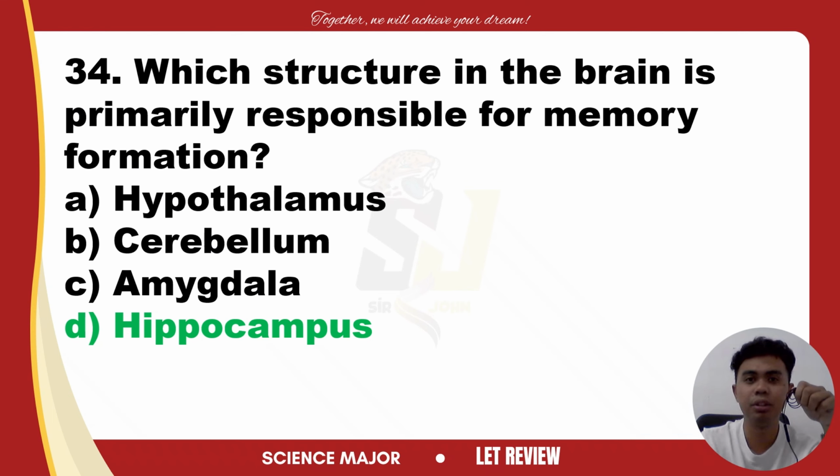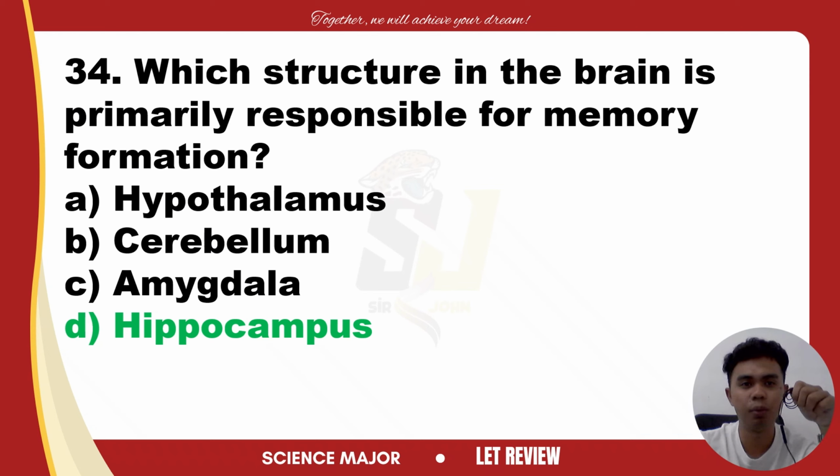Damage to the hippocampus can lead to difficulties in forming new memories, such as in the case of Alzheimer's disease. Are you familiar with that disease? Or other related conditions that are associated with memory loss. So that is hippocampus.